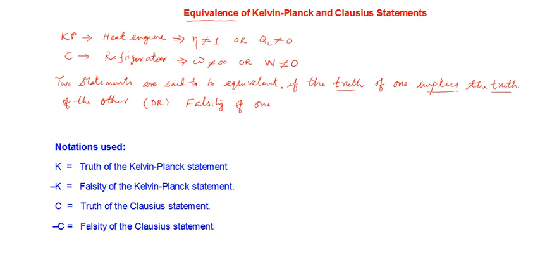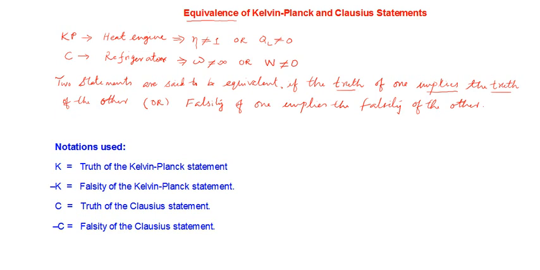So any of these strategies can be used to prove two statements are equivalent. So let's use the falsity strategy, meaning I am going to use the second strategy.